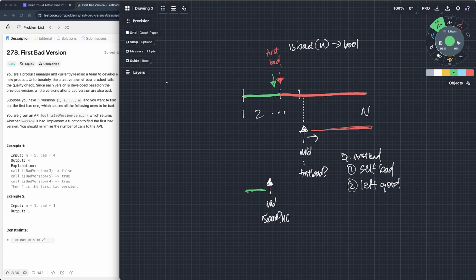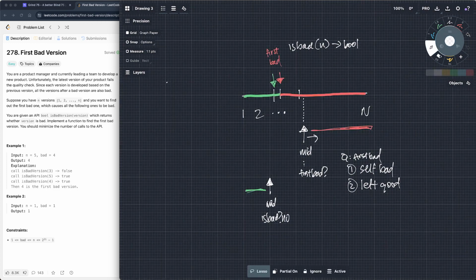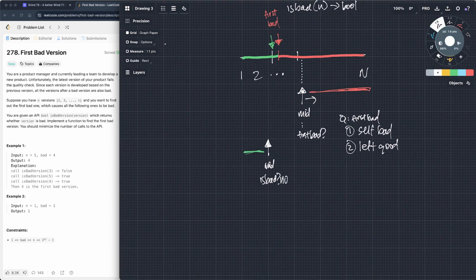I mean, in a real situation, if you're using git bisect, there might be more than one bug. But if you're looking for just this bug, we've now done the same thing. We've narrowed the scope of possible solutions in the solution space, right? So that means we can move left. And we're just going to continue doing this, find the mid and iterate until that first bad is found. And that's basically it.